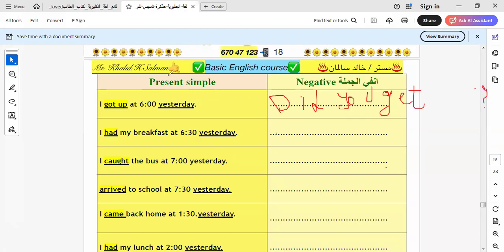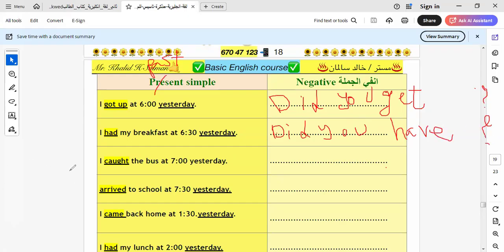Okay, this is the mistake here. It will not be present. It will be past. Okay. Had, here it will be what? It will be did you have. Why here? Because had is the past of what? Of have. Did you have? I will turn the verb to what? To the simple form. Then I put the question mark at the end of the sentence.